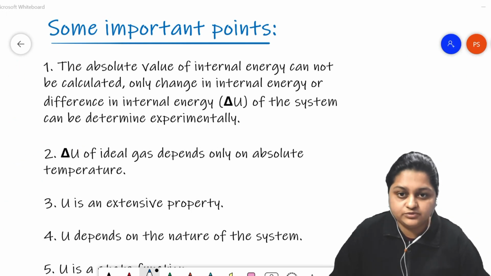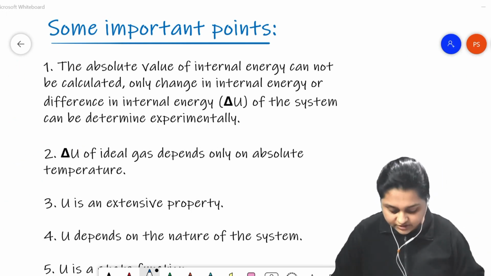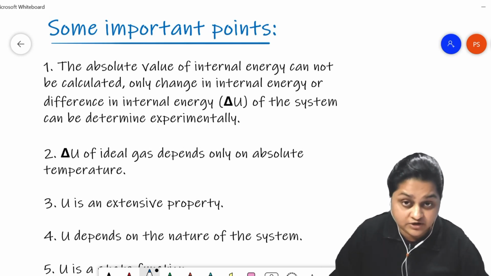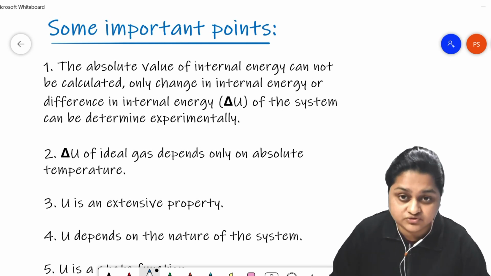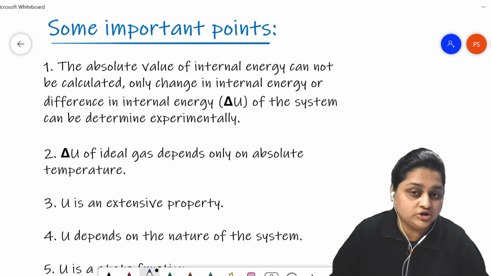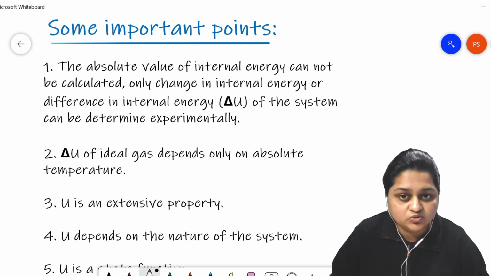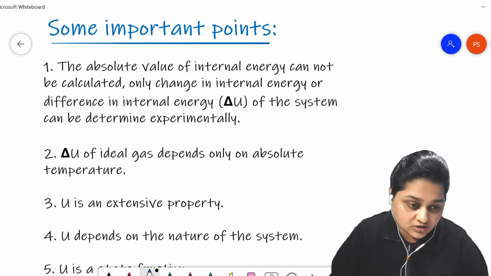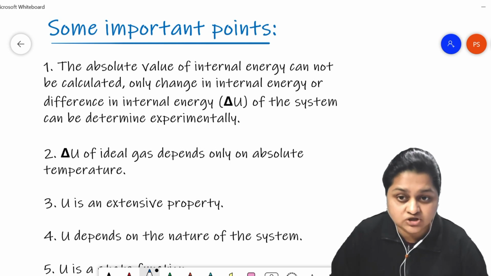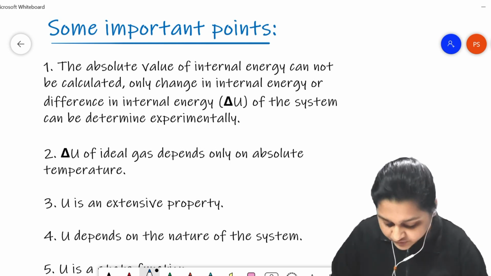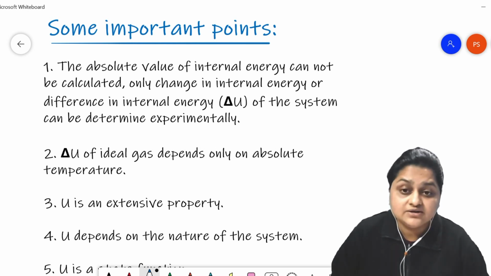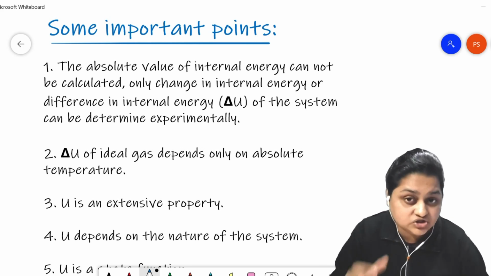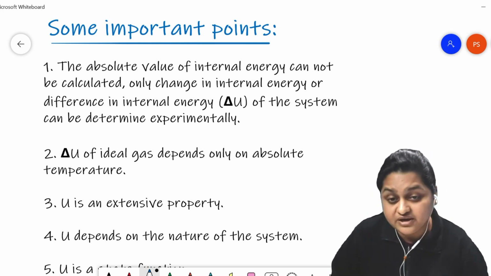Some of the important points that we need to remember in our study about the internal energy. The first point is that internal energy is the sum total of all the fundamental functions for the existence of a constituent particle, mainly translational motion, vibrational motion, rotational motion. The energy required for translational, vibrational, rotational motion cannot be determined directly. That's why the internal energy of any constituent particle or system cannot be determined directly, but the change in the internal energy can be experimentally determined.